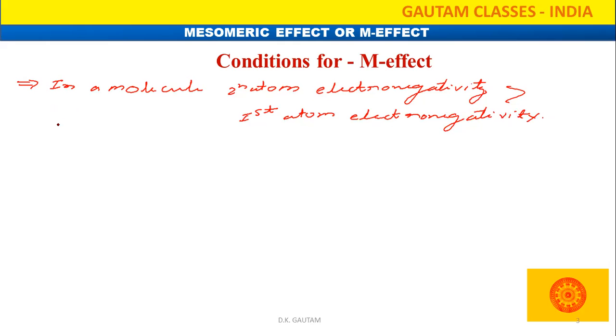This thing. So for example here, look, if we are taking the example of the nitro group, in that oxygen is the second atom, nitrogen is the first atom. So which one has the higher electronegativity? The electronegativity of oxygen is greater than nitrogen, so it is a minus M group.